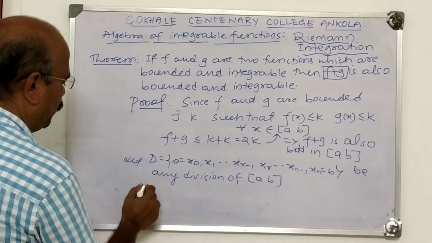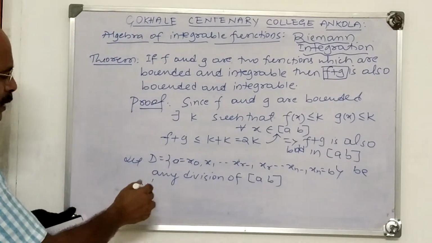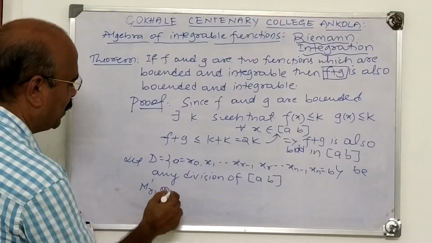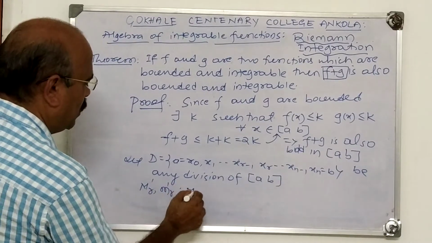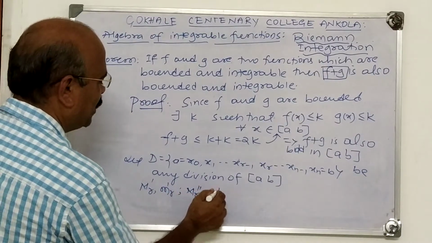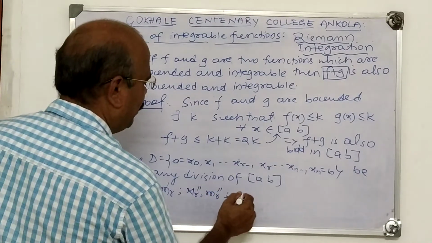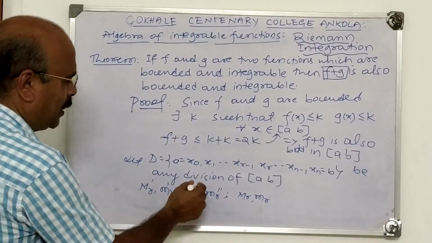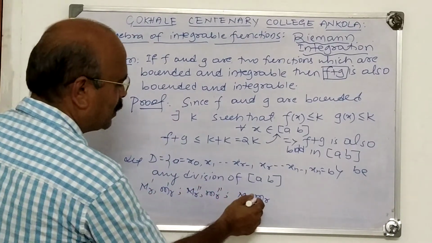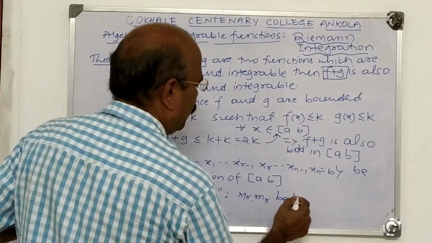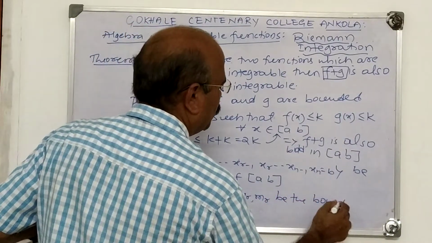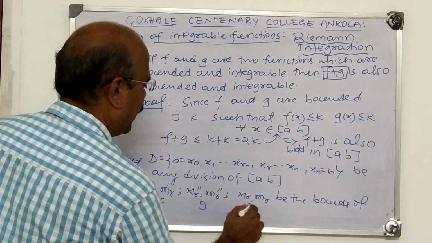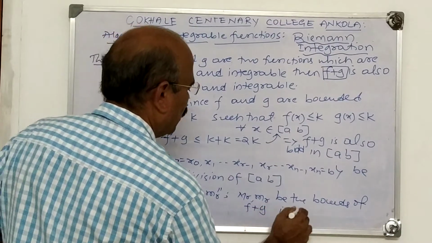And also, this is important. See, in all the theorems we use this technique: Mr dash, mr dash, Mr2 dash, mr2 dash, and capital Mr, small mr. Three sets we have taken. Be the bounds of f, g, and f plus g in delta.